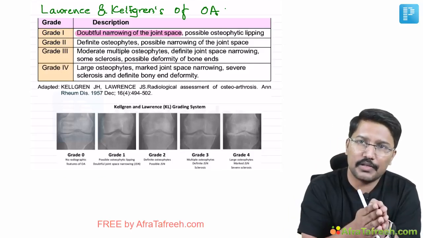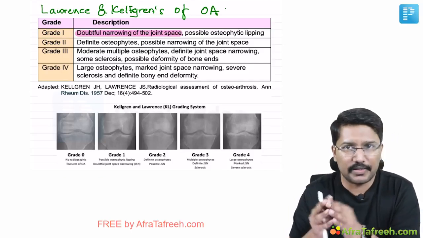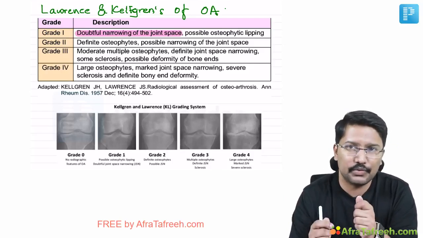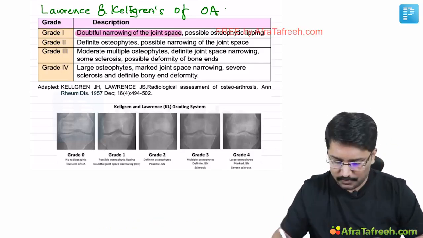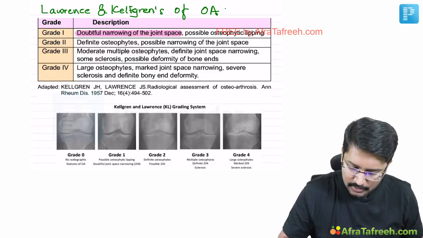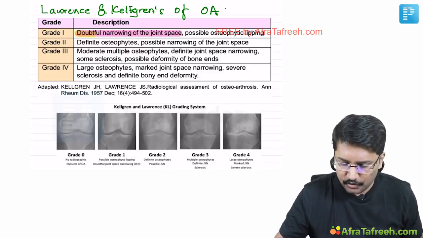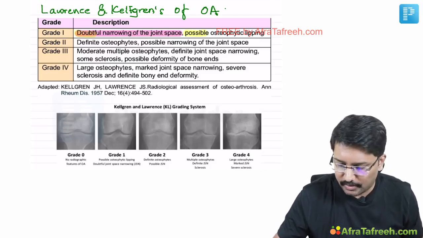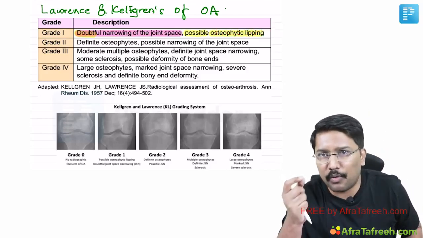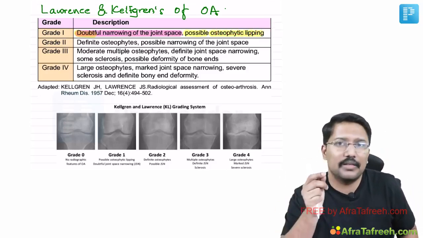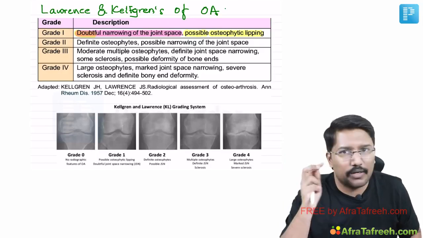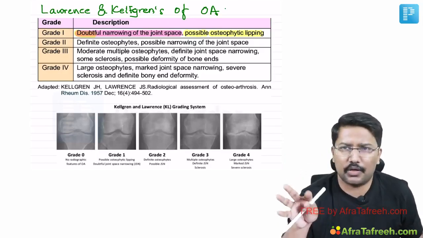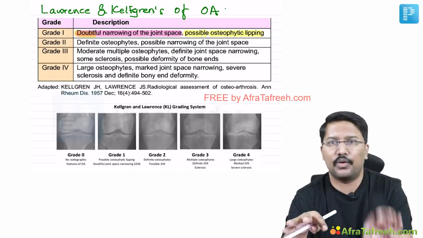The first one is joint space narrowing. The second one is osteophytes. And if you know the relativity between these two, you can reconstruct this table. In grade 1, there is doubtful narrowing of joint space, possible osteophytic lipping. That means osteophytes are just about to be appearing on the sides of the bone. But probably there is not much of joint space narrowing. It's quite doubtful. What do I mean by that?